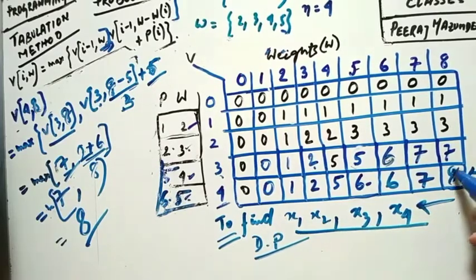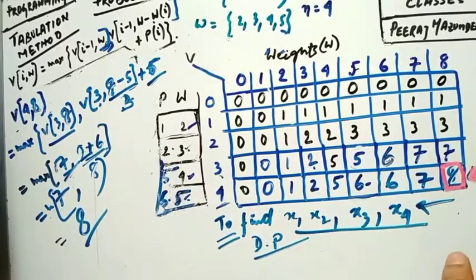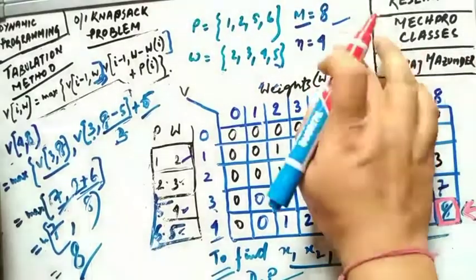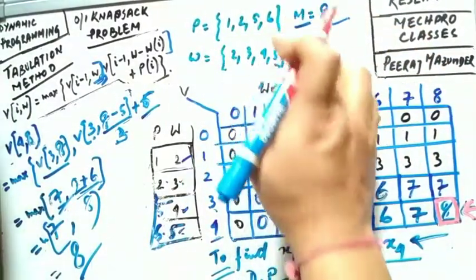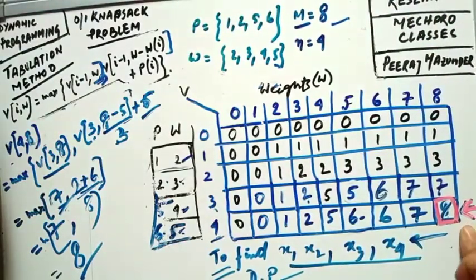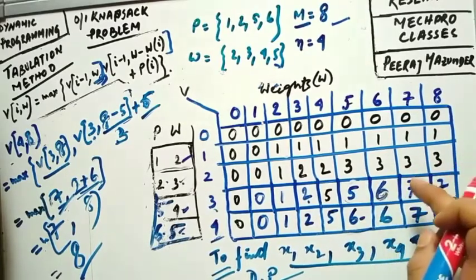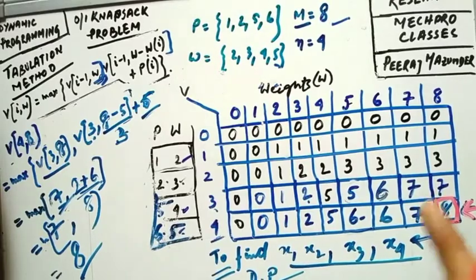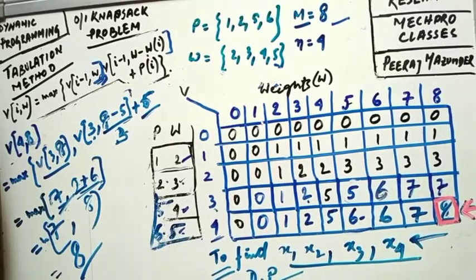Now look, I already told you that this value, I will take this one, this 8. This gives you the maximum profit for this particular knapsack problem, having these profits, these weights, and the maximum capacity as 8. So the maximum profit is also coming to be 8. This cell value, as I told you while solving this problem previously, will give you the optimum result, or the maximum value of the profit as well. So this profit is coming to be 8.